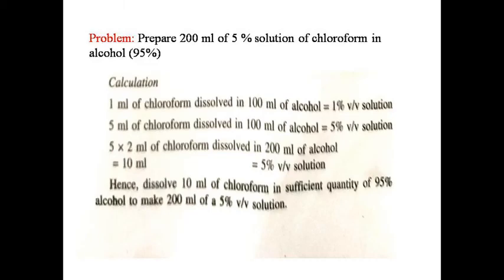For this, 1 ml of chloroform dissolved in 100 ml of alcohol equals 1% volume by volume solution. 5 ml of chloroform dissolved in 100 ml of alcohol equals 5% volume by volume solution. 5 into 2, that is 10 ml of chloroform, is dissolved in 200 ml of alcohol, equals 5% volume by volume solution. It means 10 ml of chloroform is sufficient quantity of 95% alcohol to make 200 ml of 5% volume by volume solution.